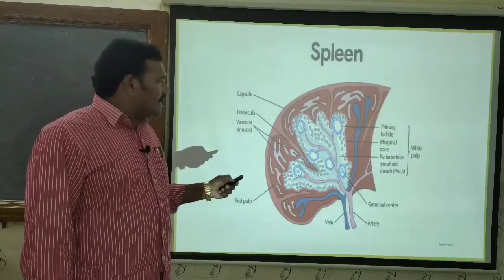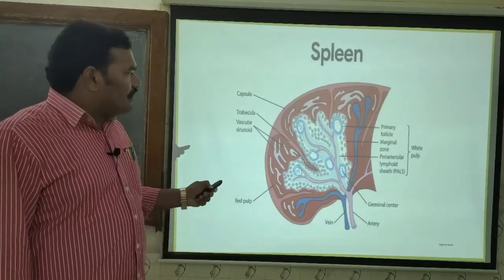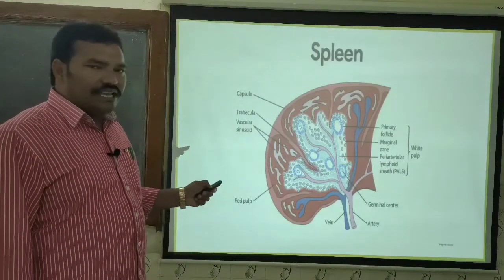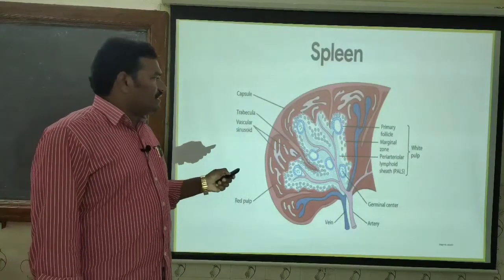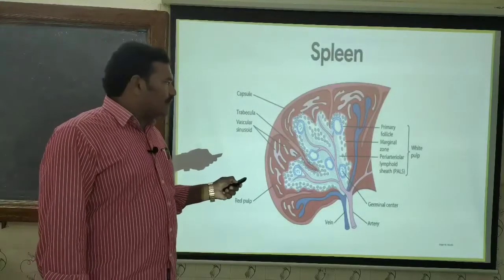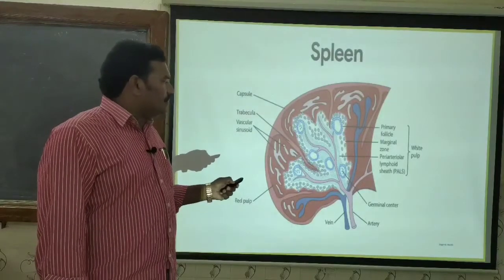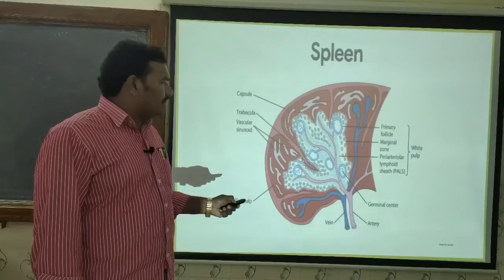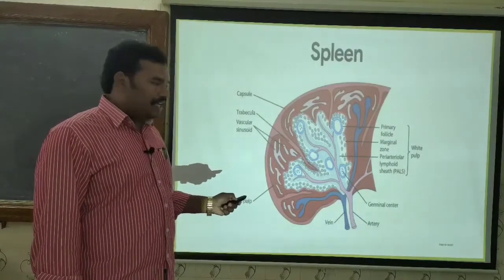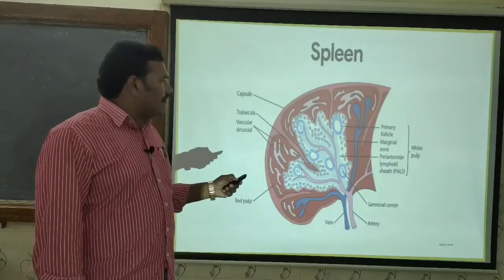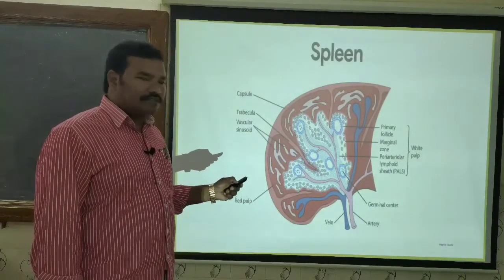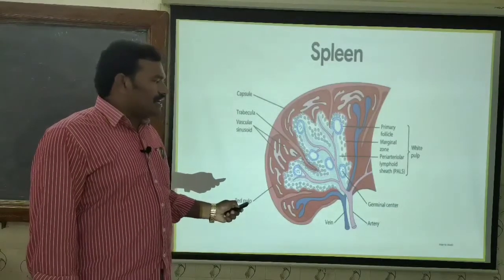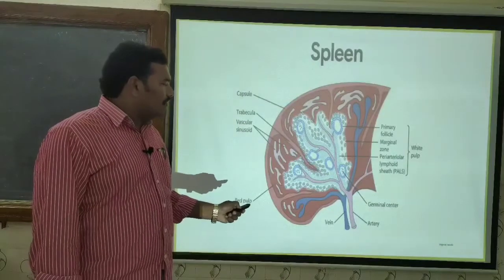Now, as and when there is an interaction between the lymphocytes of the primary follicle and the antigens, the antigens activate the lymphocytes. These activated lymphocytes convert into secondary follicles. What is the difference between primary and secondary follicle cells? The primary follicle contains all the naive T lymphocytes and B lymphocytes, whereas the secondary follicle contains activated T lymphocytes and B lymphocytes along with the